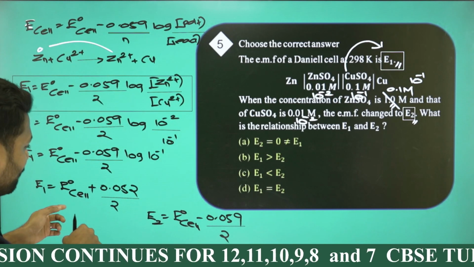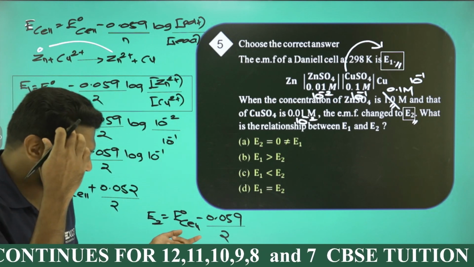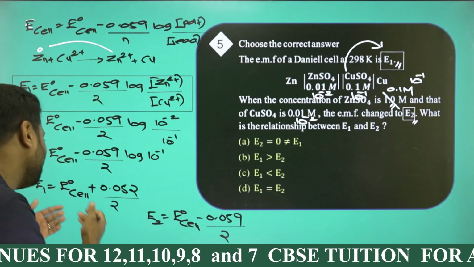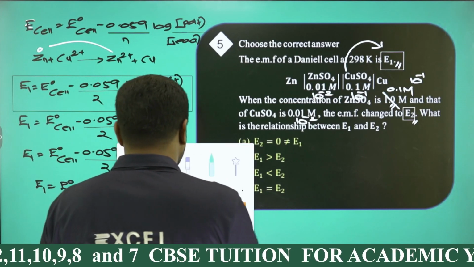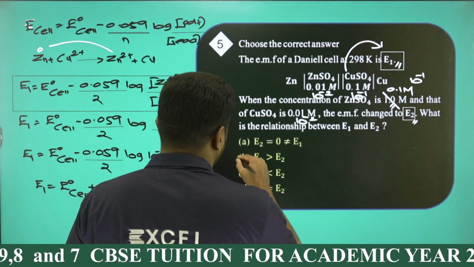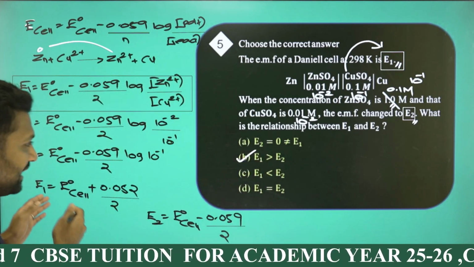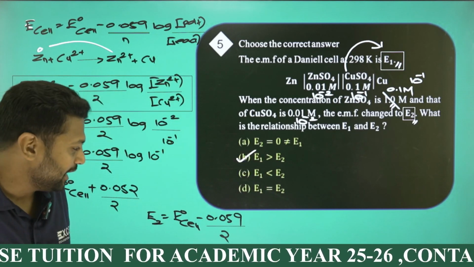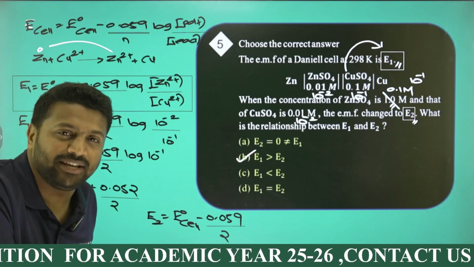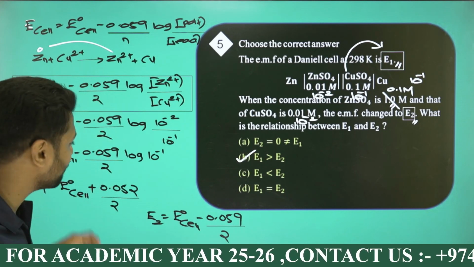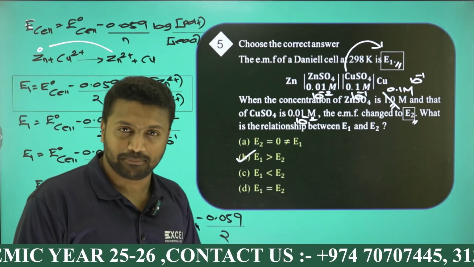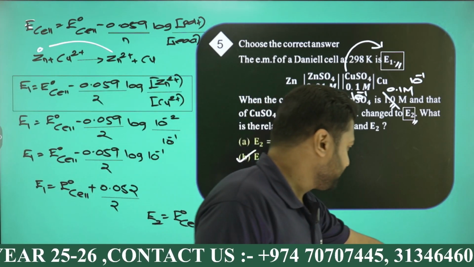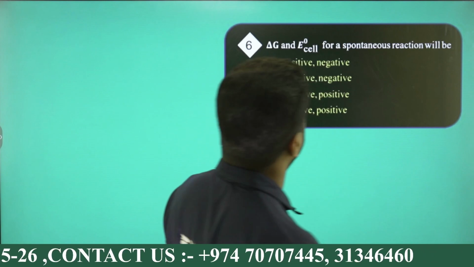So one is E0 cell plus something, the next one is E0 cell minus something, so that means you can say E1 is greater than E2, right? E1 is greater than E2 means go with your option B, please, because I know E1 is E0 cell plus something, but E2 is E0 cell minus. Obviously, E1 has the bigger value because of the plus something. So E1 will be greater than E2, option B, okay? Cool. Going for the next one.